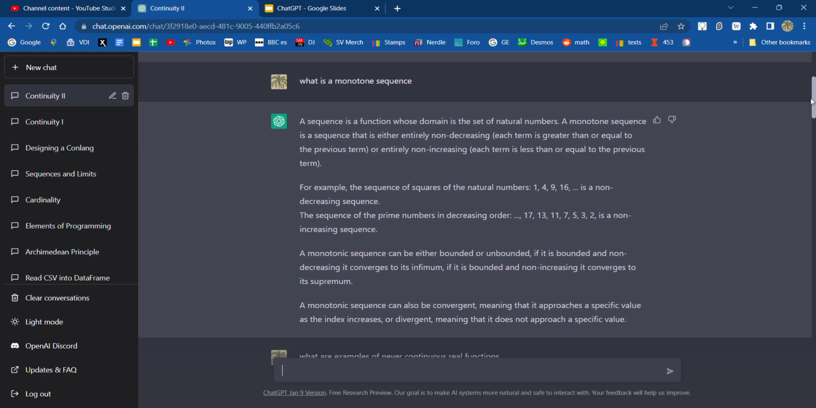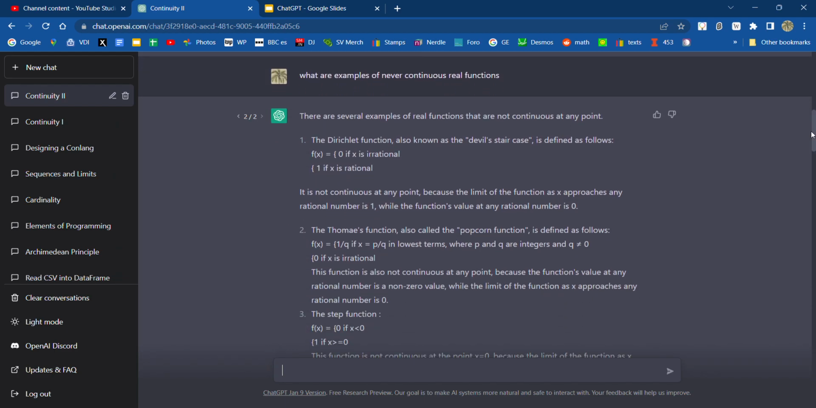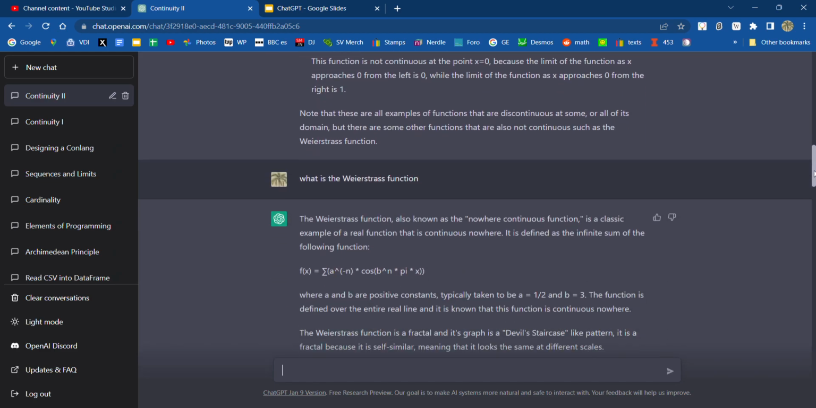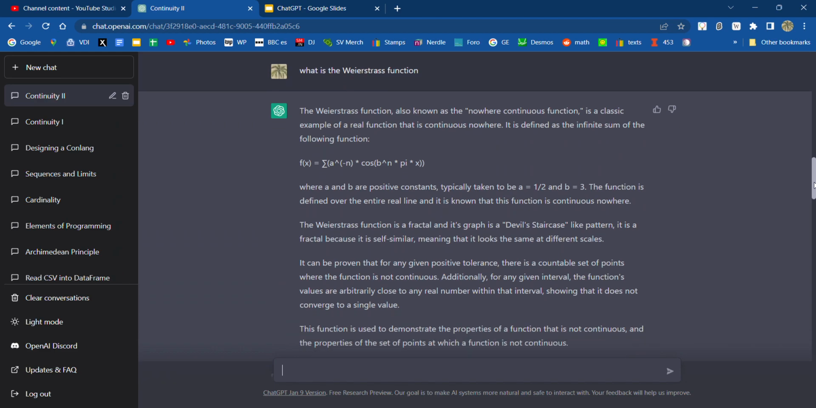Gave me good examples also. What are examples of never continuous real functions? Here I'm having fun with a problem that I solved in Wade. I think I did. I'm going to say that I did. And it's a very interesting problem. I tried to get it to do it, and in the end it wasn't. I asked it about the Weierstrass function, which I plan to add into my notes.